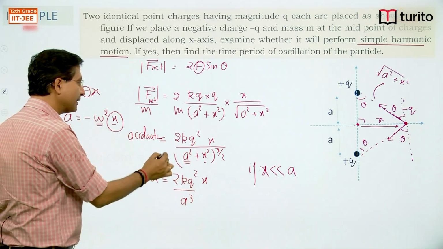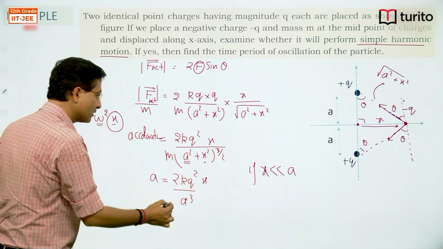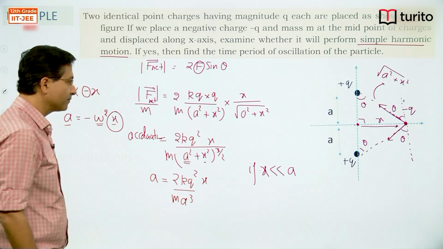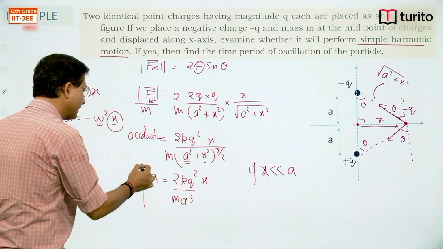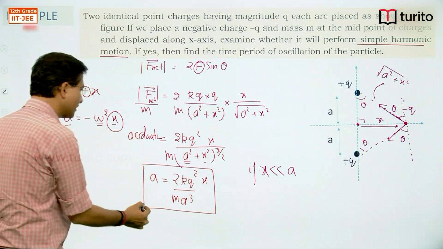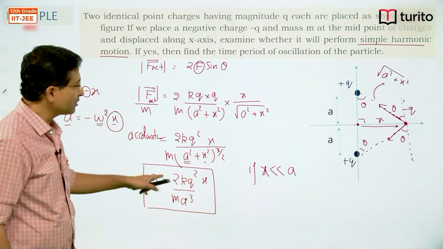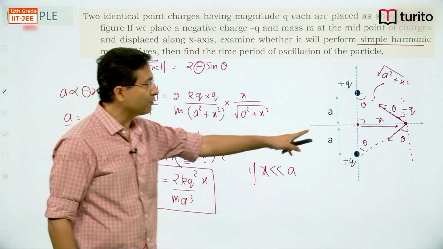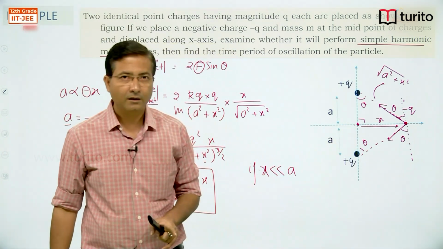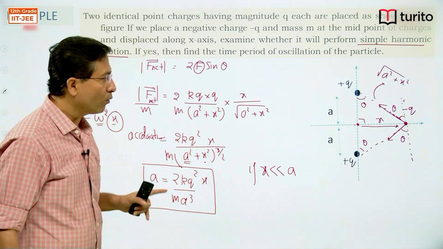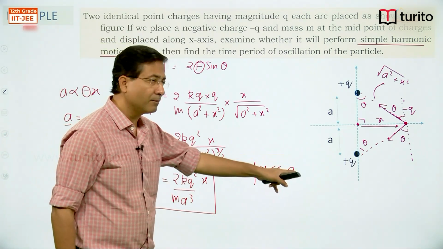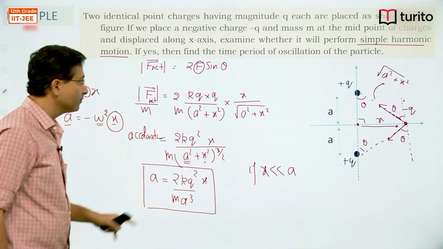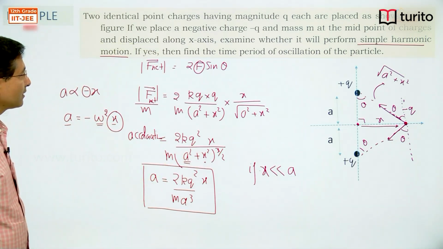Divide by mass, because we are writing acceleration, so we are getting mass here, right. Now you can see that under this condition we are getting acceleration proportional to displacement, and direction we have already taken. That means only for x very small as compared to A, the particle will perform simple harmonic motion, right.